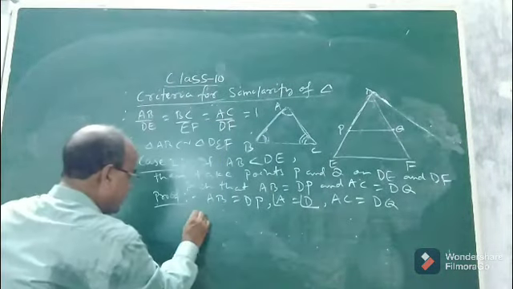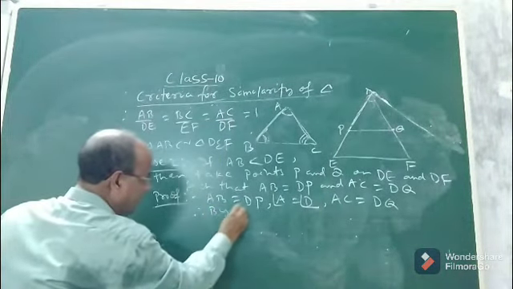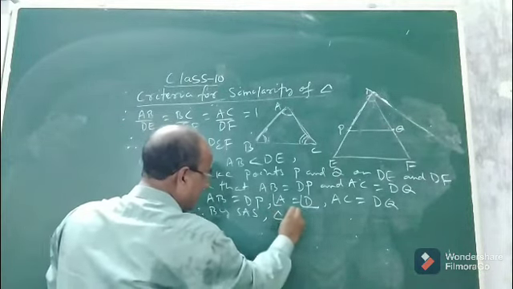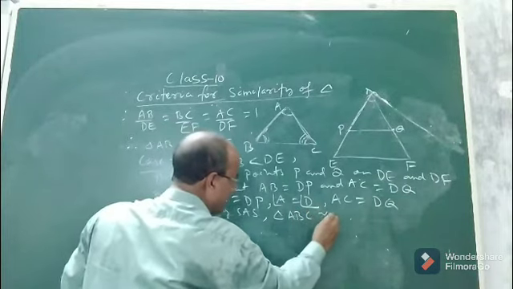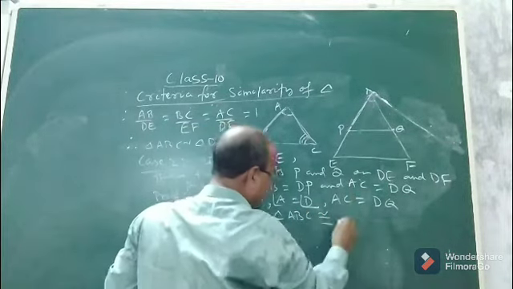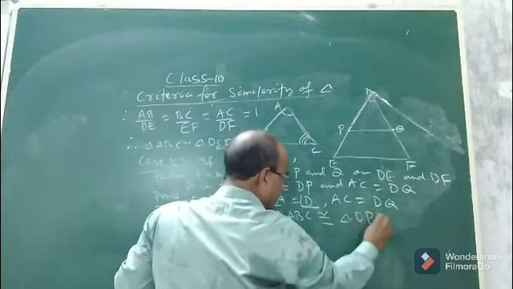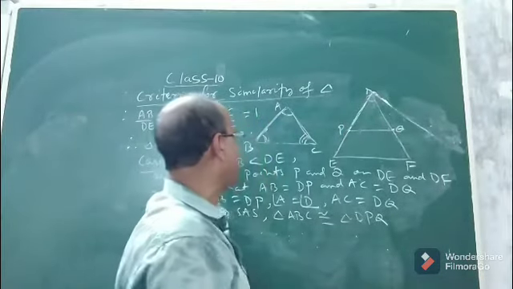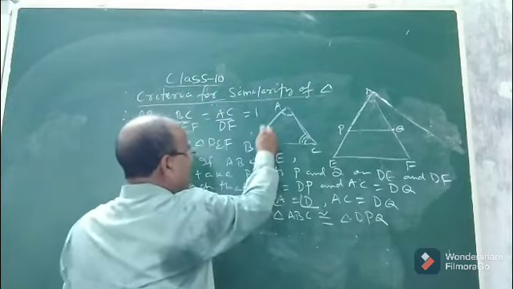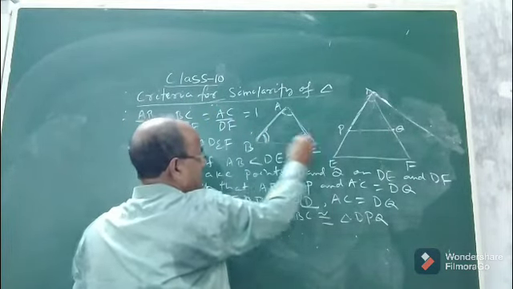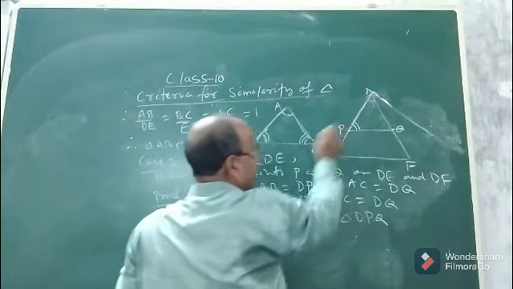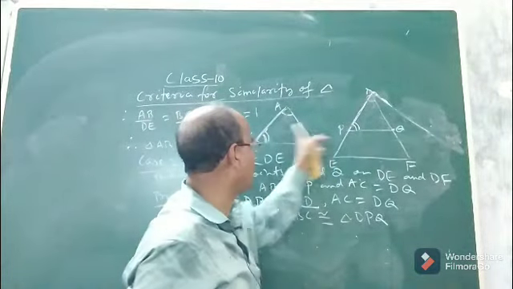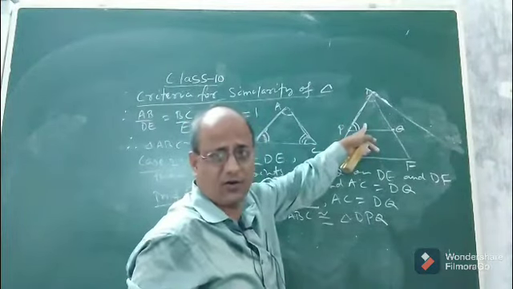So therefore by SAS condition, triangle ABC will be congruent to triangle DPQ. Now see children, what will happen? If this triangle and this triangle are congruent, clearly look at angle B. Angle B will be equal to angle P. Why? Because they are corresponding angles and we have proved that these triangles are congruent.